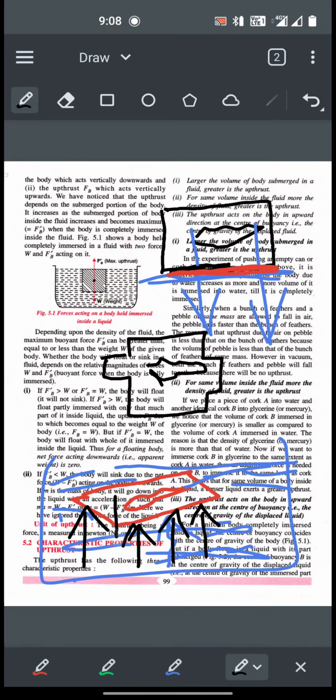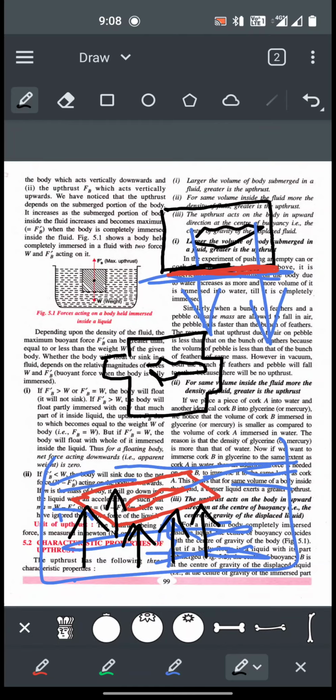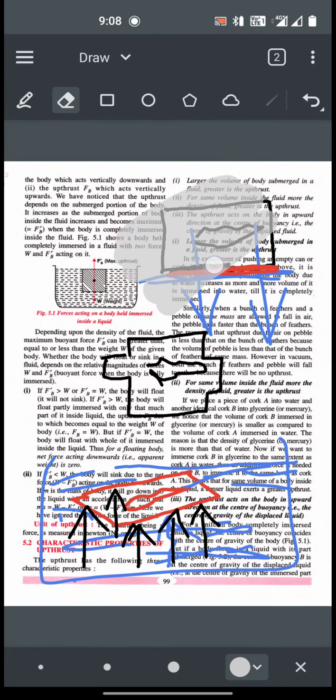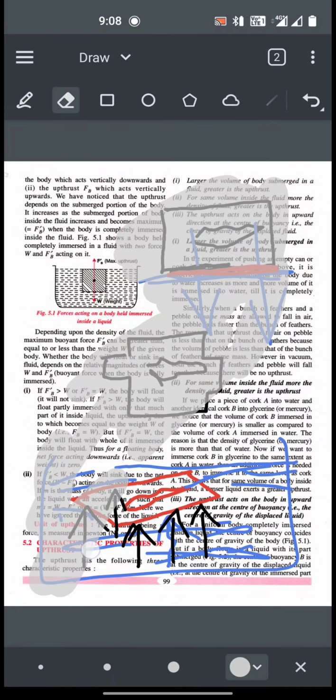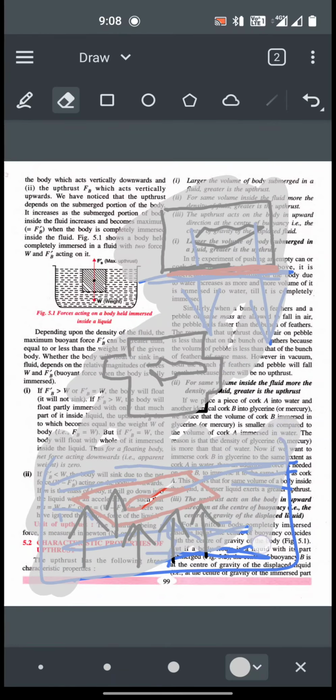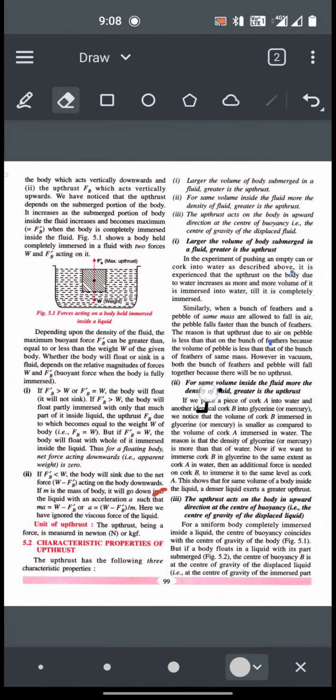Since this body has a bigger volume facing the water, it experiences more upthrust, remember. So bigger the volume of the body, more is the upthrust it experiences. This is one important characteristic of upthrust.